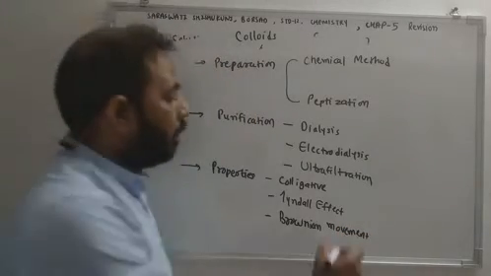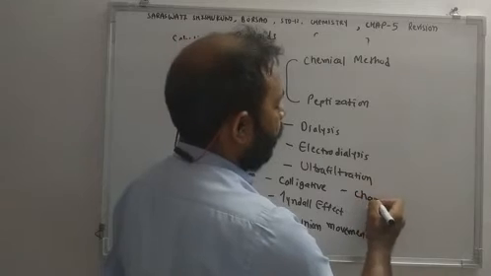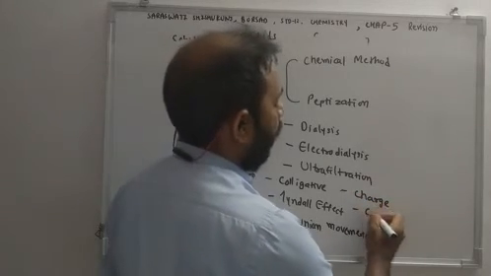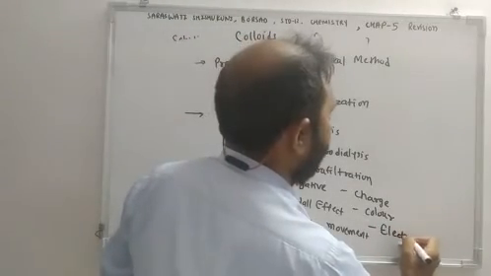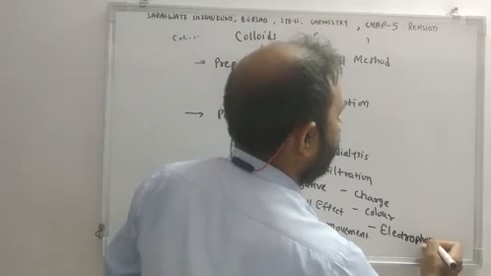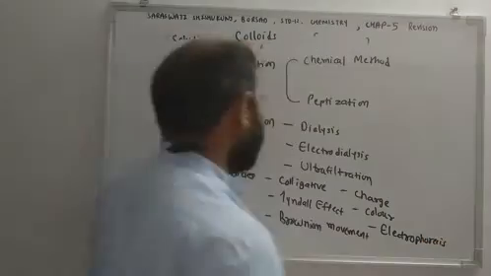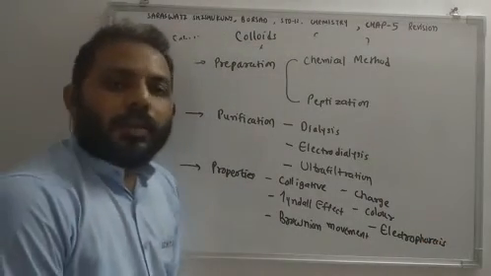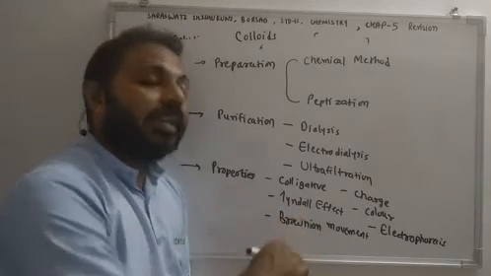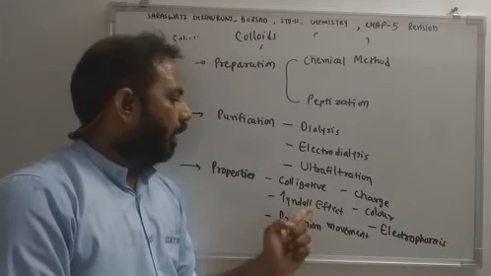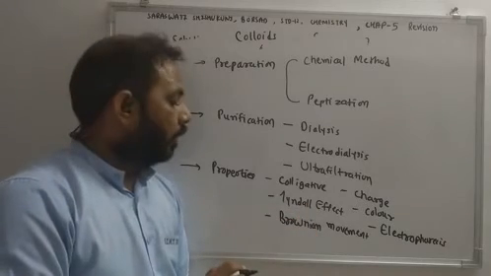Next property is charge, color, and electrophoresis. In previous exams, many a times Tyndall effects had been asked. That is one of the important topic.